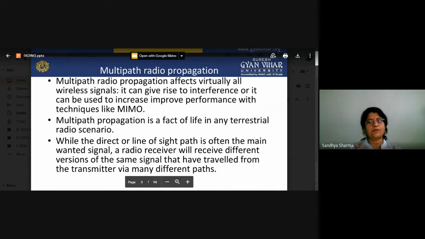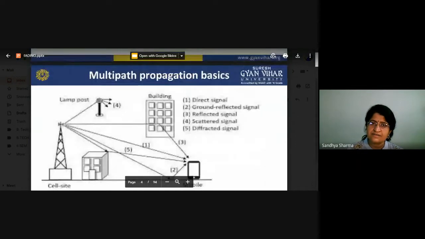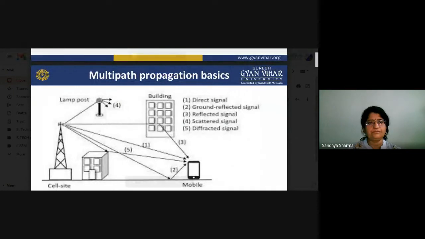Multipath propagation is a fact of life in any terrestrial radio scenario. While the direct or line of sight path is often the main wanted signal, a radio receiver will receive different versions of the same signal that have traveled from the transmitter via many different paths. As we already told you, many paths are created when we transmit our signal. You can see this in the diagram: this is the cell site, and this is our mobile device.